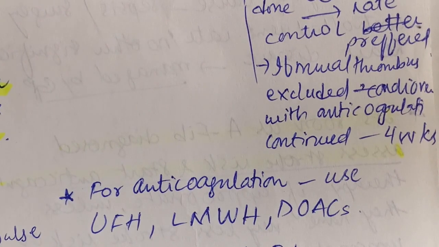So that is it for part one of atrial fibrillation. In part two, I'm going to tell you about the drugs of rate control and rhythm control, and we are going to go into further detail.